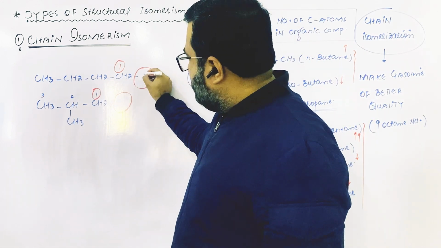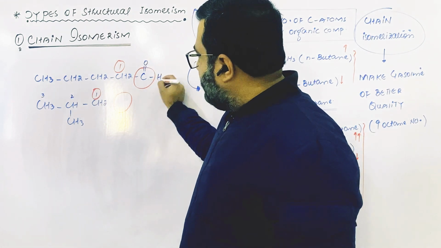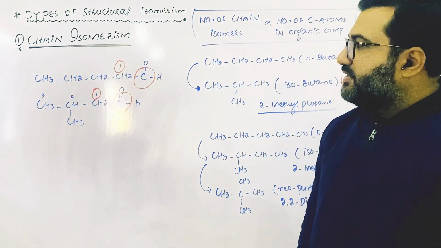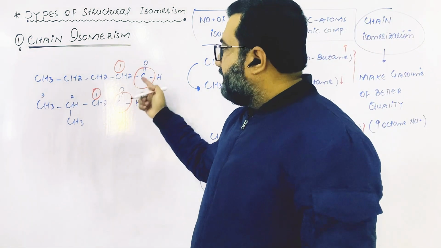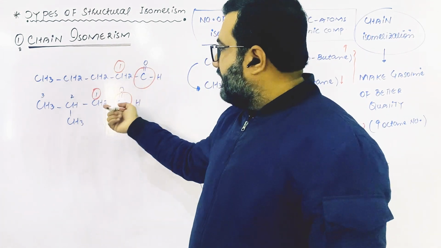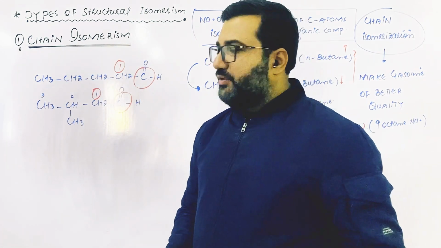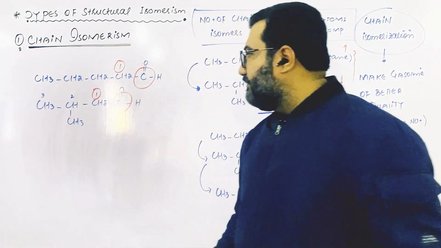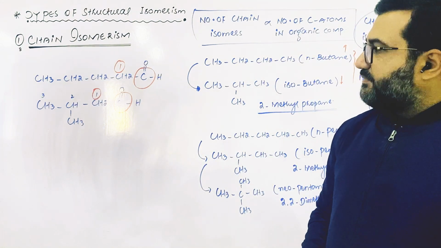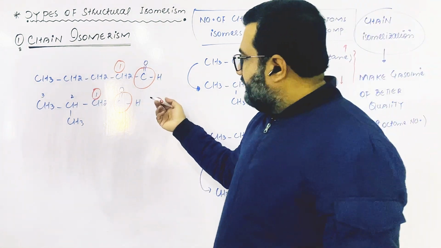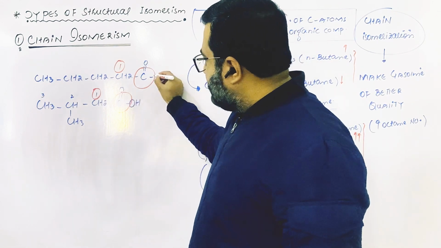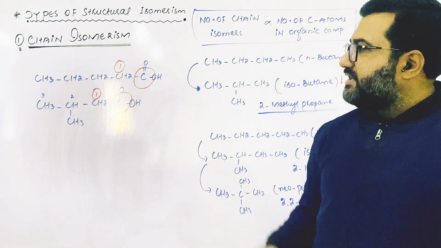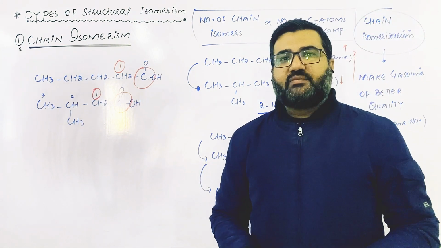In the same way, if you attach a formyl group here, then these two are chain isomers that belong to the class of aldehydes. That will be pentanal, and this will be 3-methylbutanal, carbon 1, 2 and 3. So these two are chain isomers that belong to the class of aldehydes. And if an O is placed here, now you know that this becomes a carboxylic acid, and now these two chain isomers belong to the class of carboxylic acids.